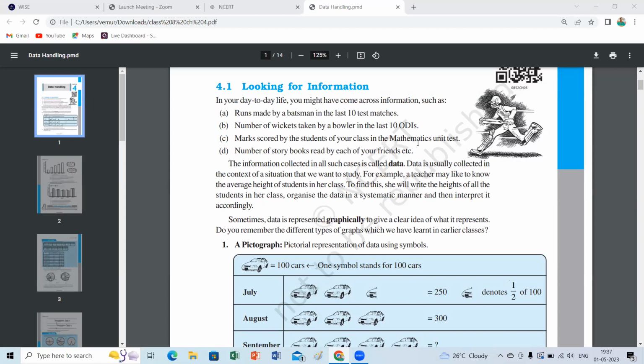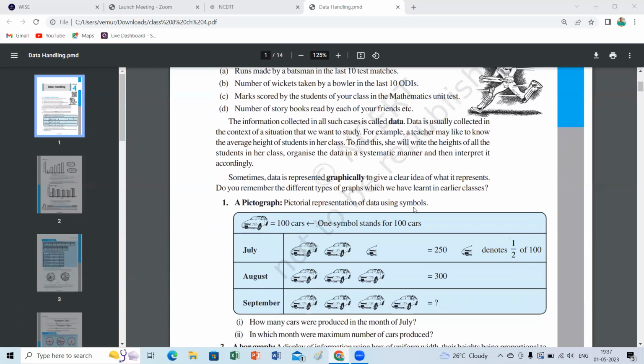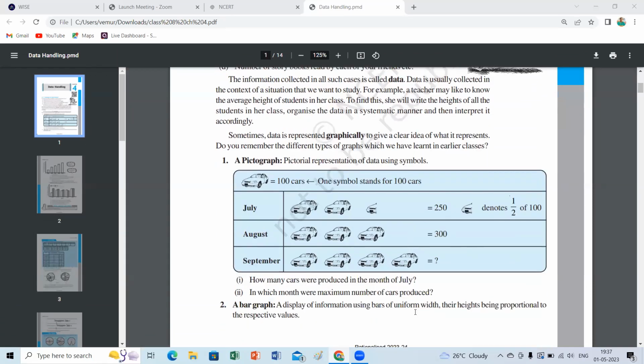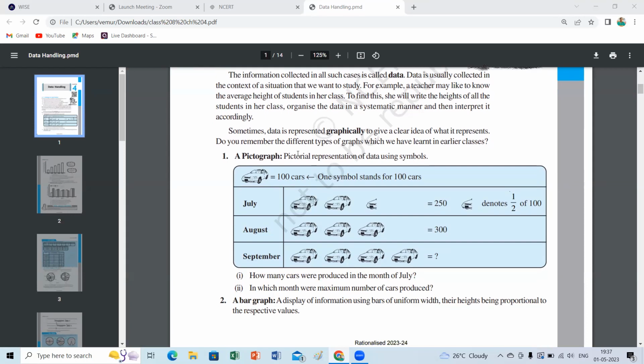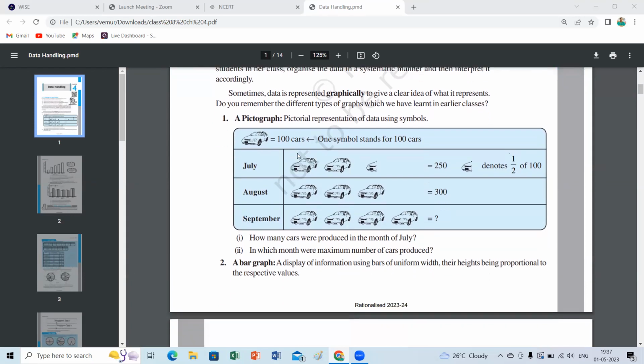Do you remember the different types of graphs which we have learned in our earlier classes? Pictographs. Pictographs are easy to understand because they show symbols. But what is the difficulty?